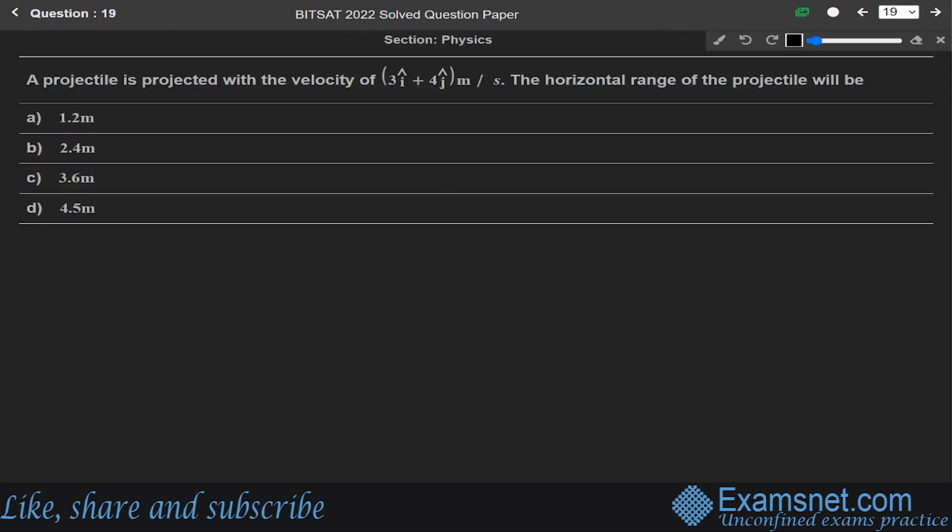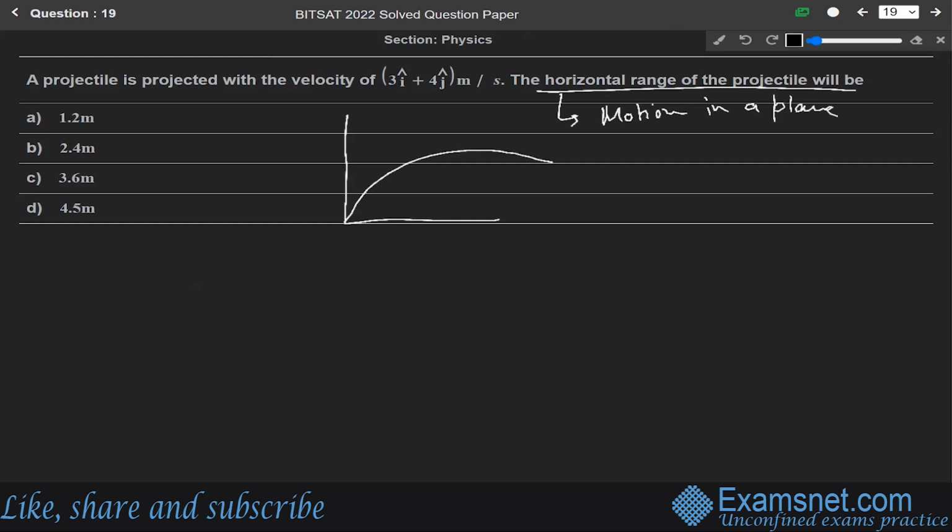Now, next question 19. A projectile is projected with velocity of 3 i cap plus 4 j cap meter per second. We have to find the horizontal range of the projectile. Okay, so this question is from the chapter of motion in a plane. According to the question, there is a projectile motion, and its velocity vector v is given as 3 i cap plus 4 j cap meter per second. We have to find the horizontal range.